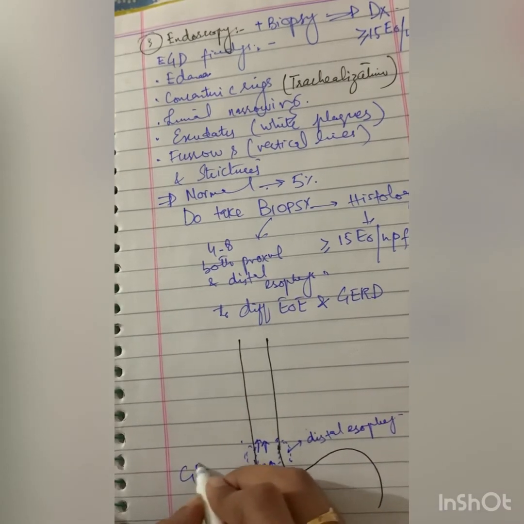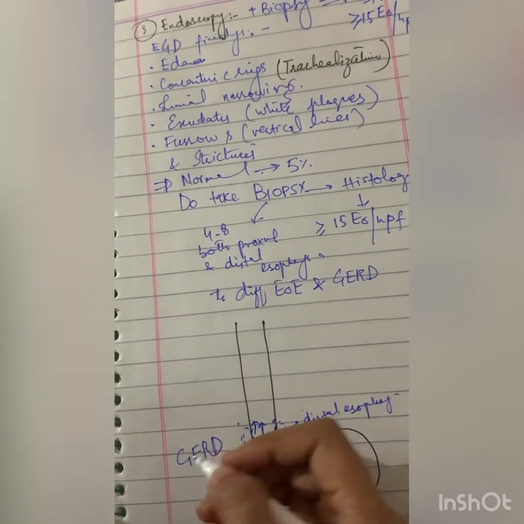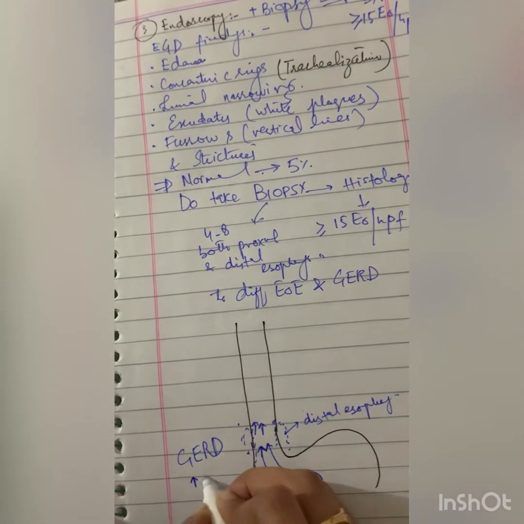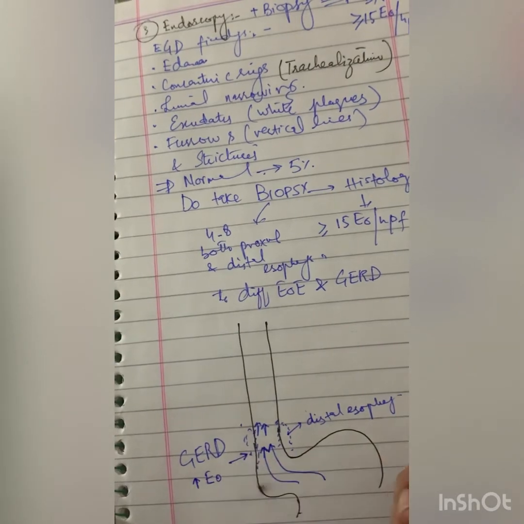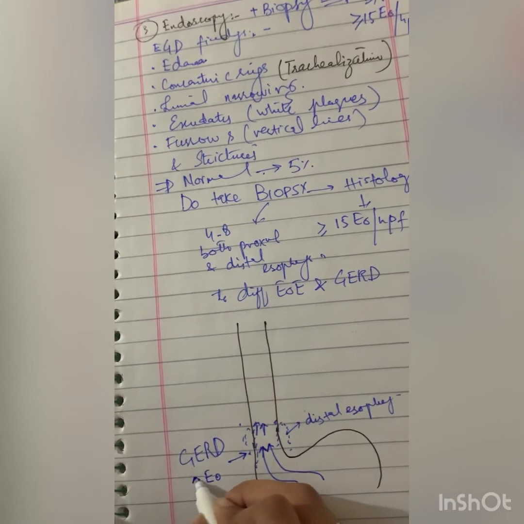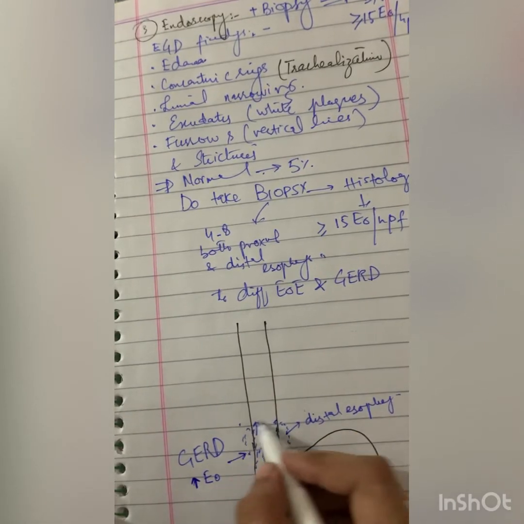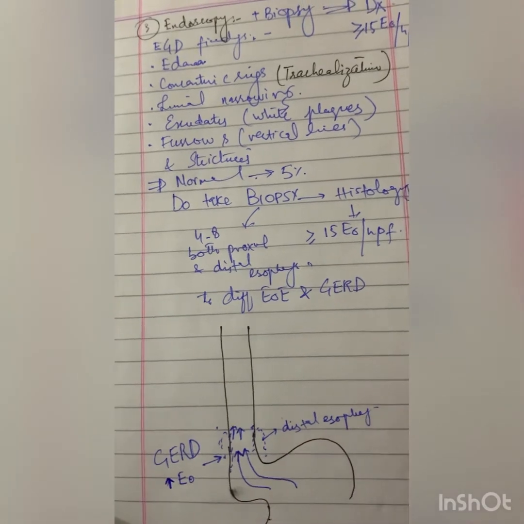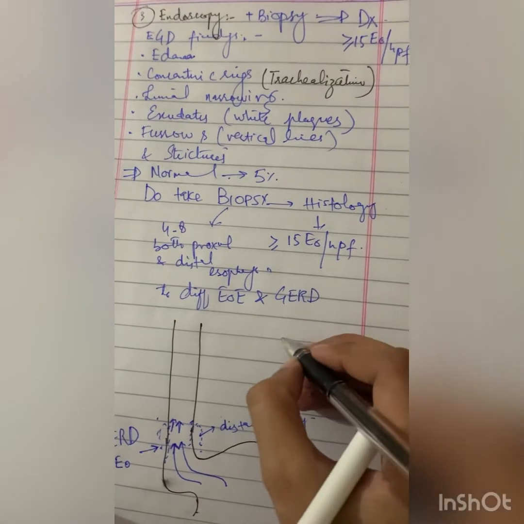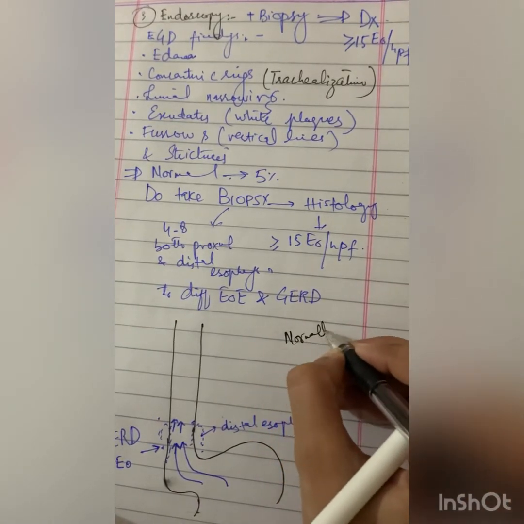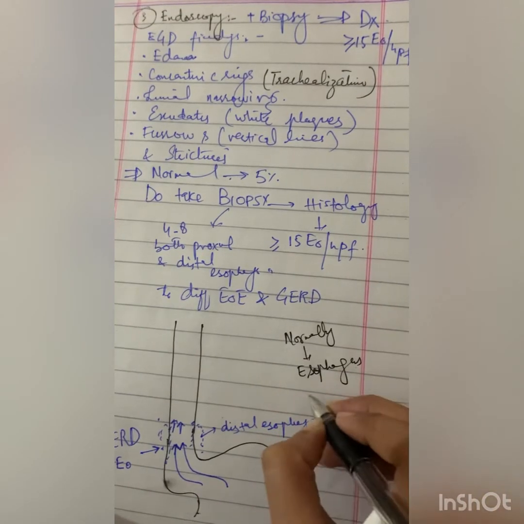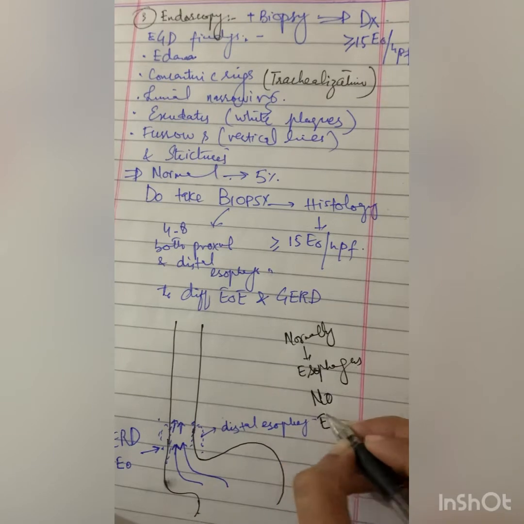So in case of GERD, due to the immune mediated response of the inflammation, there are also increased eosinophils in the esophageal wall, but they are mainly increased in number at the distal part of the esophagus. One thing is important to discuss here, that normally the esophagus has no eosinophils.